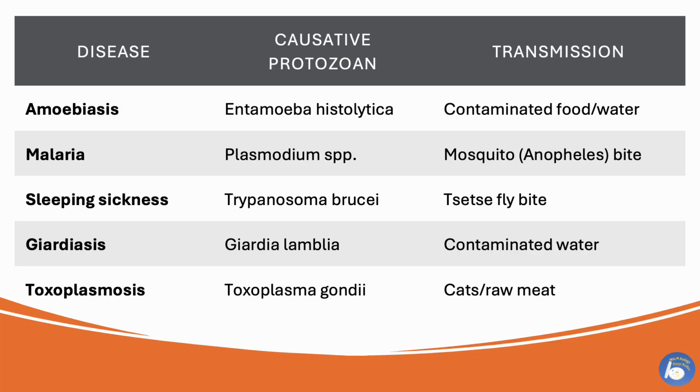Protozoans are also responsible for various diseases. For example, amoebiasis is caused by Entamoeba histolytica. Malaria is caused by Plasmodium species. Sleeping sickness is caused by Trypanosoma brucei. Giardiasis by Giardia lamblia and toxoplasmosis by Toxoplasma gondii.